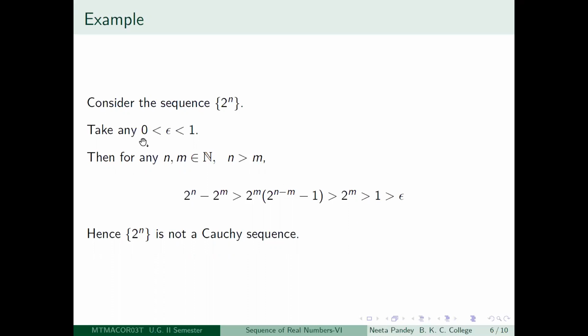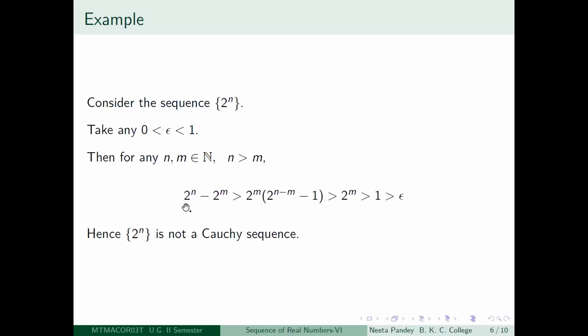So what have you got? If you take your epsilon to be a positive number less than 1, then for any n greater than m, the difference between 2 to the power n and 2 to the power m becomes greater than epsilon. What does that tell you? That you will not be able to get a positive integer capital N, so that after the Nth term, the distance between the nth term and the mth term will become less than epsilon. Have I made myself clear?